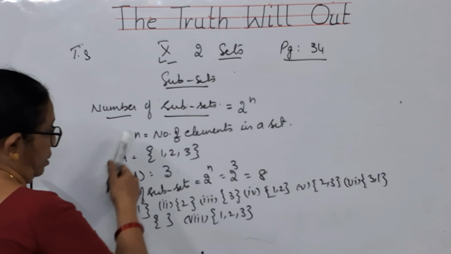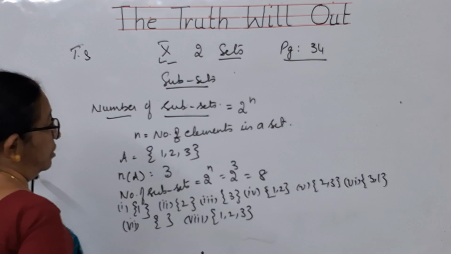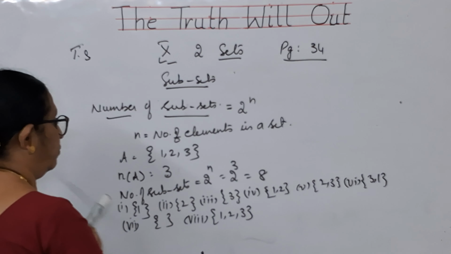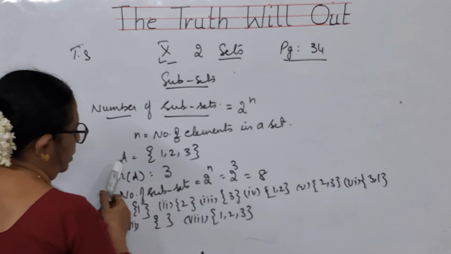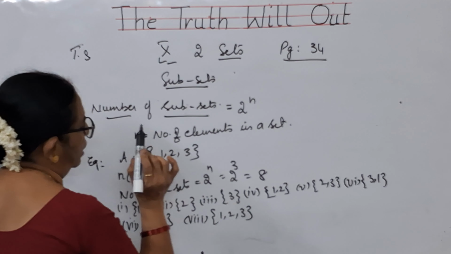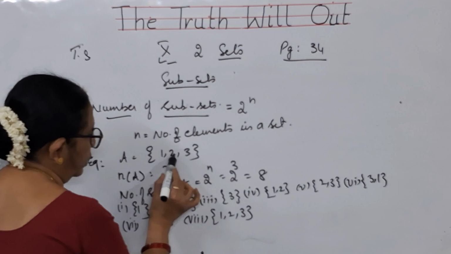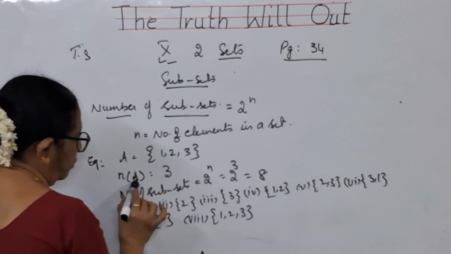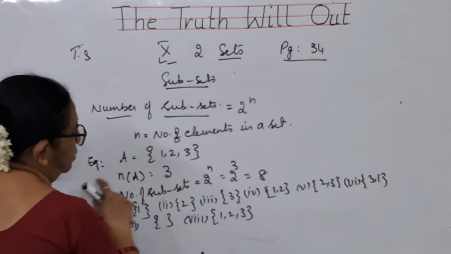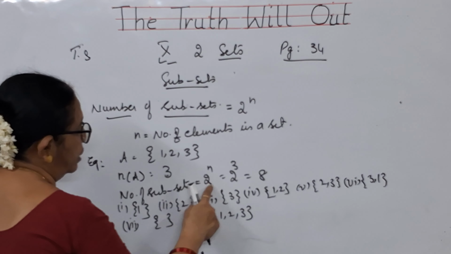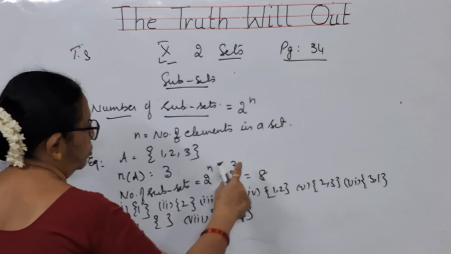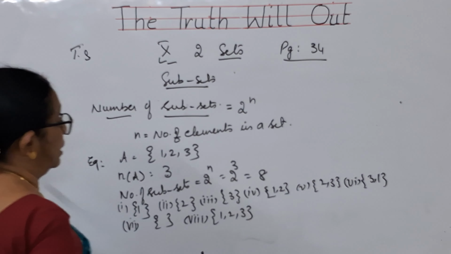What did I say, children? How many subsets are there in a set? By using the formula 2 to the power of n, where n represents the number of elements in a set. So if you have taken an example, A is equal to 1, 2, 3, how many elements are there? 1, 2, 3, three elements. If you have A, B, C, also three elements. So n of A means the number of elements in set A. How many elements are there in set A? 3. So the number of subsets you will be getting is 2 to the power of n, that means 2 cube. 2 cube means 8. That means you will be getting 8 subsets.